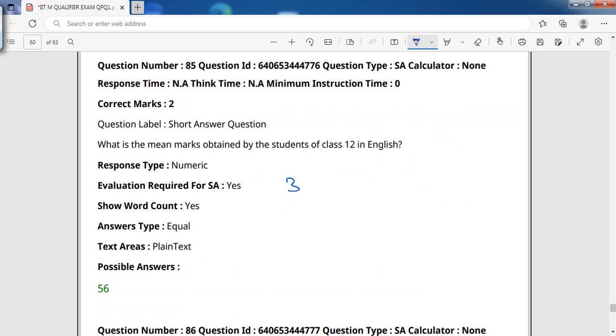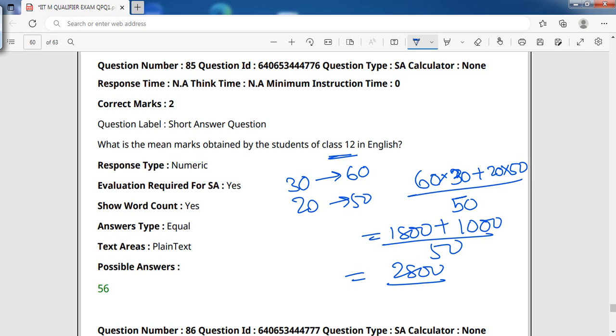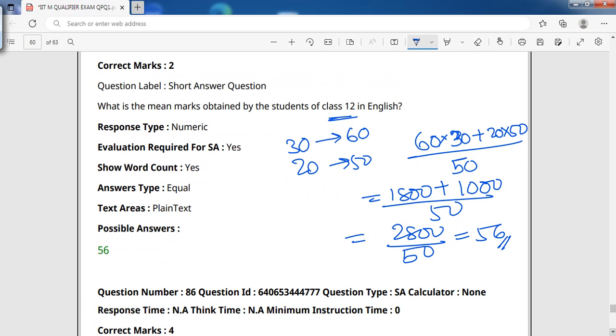For 30 students, the mean marks are 60. For 20 students, the mean marks are 50. So we will do 60 times 30 plus 20 times 50, divided by the total number of students, 50. So you do 1800 plus 1000 by 50, which is 2800 by 50, which is nothing but 56. So here you have got the calculation, and the answer is 56.